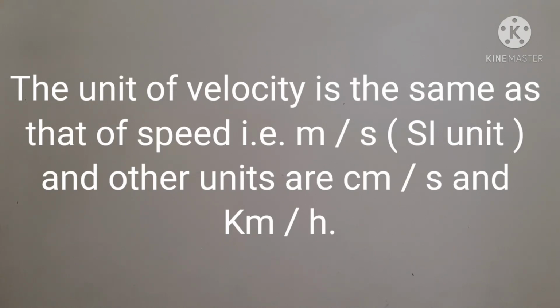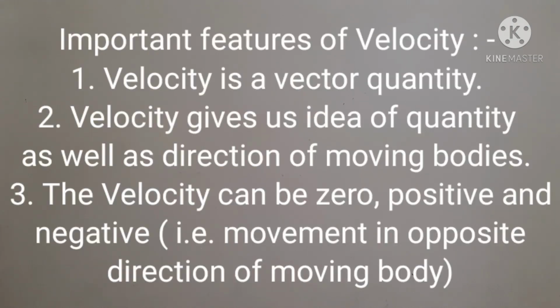The unit of velocity is the same as that of speed, that is meter per second, SI unit, and other units are centimeter per second and kilometer per hour. Important features of velocity. Number 1, velocity is a vector quantity. Number 2, velocity gives us idea of quantity as well as direction of moving body.